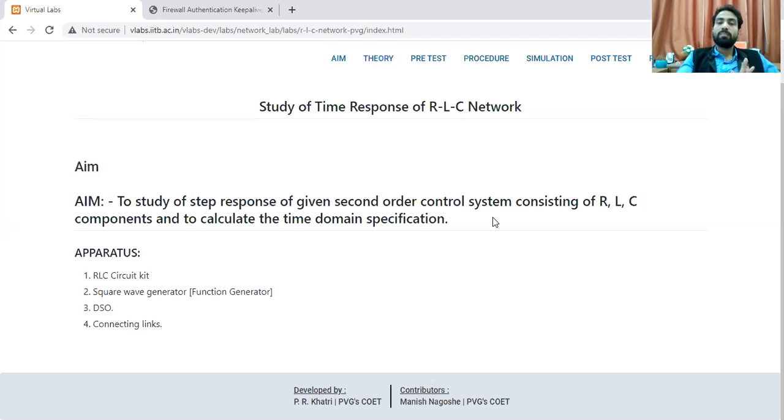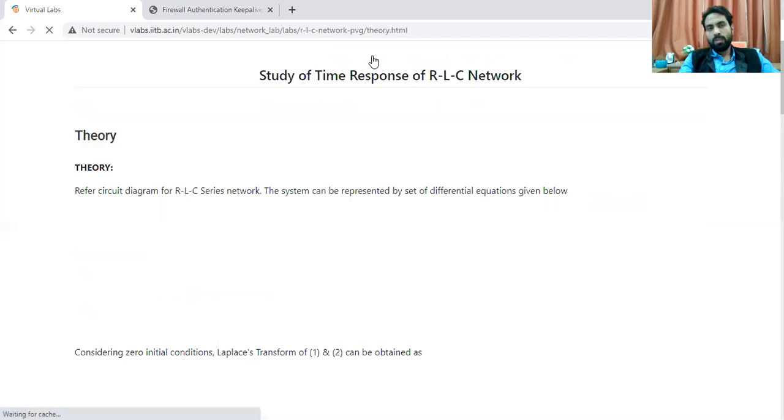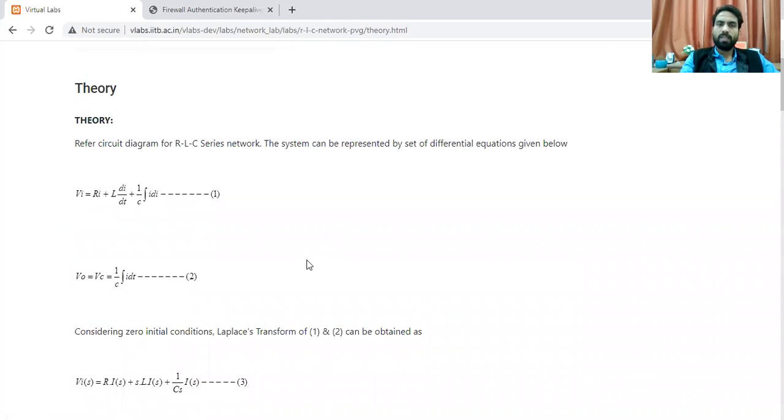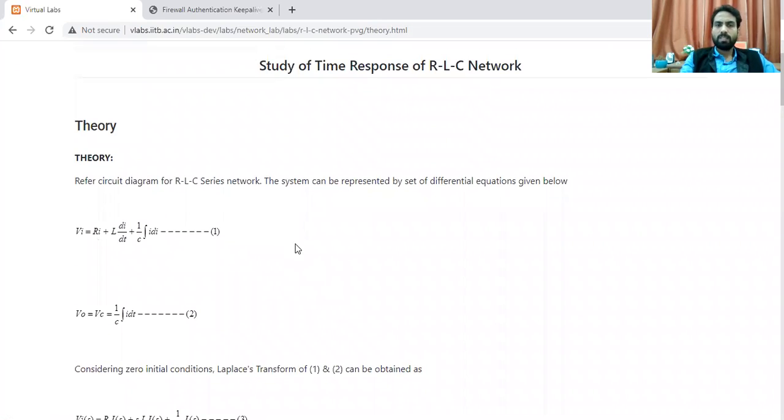So this is a very very simple experiment we are going to work today, and this experiment is basically related with the response, how the resistor, inductor and capacitor are going to work with this. So this is all about the aim we worked upon. We have a vast theory of this, so I'm not just going to pick a lot, but simply giving you an idea. Like suppose you have any circuit, कोई भी अगर circuit आपके पास में है,